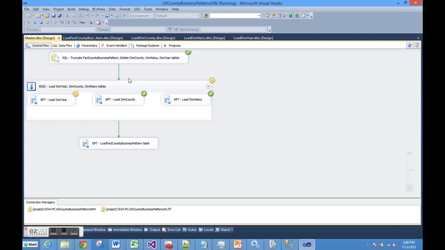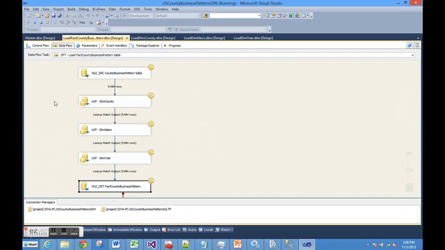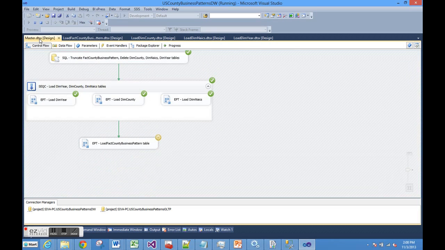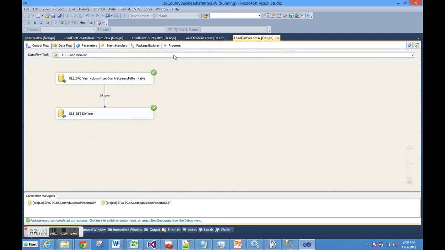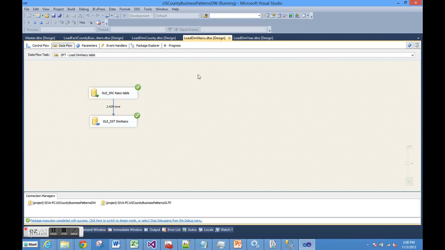The package started running, and it truncated the tables, loaded the dimension table for county, the dimension table for NAICS, and the dimension year table, and that is done. Let's have a look at the number of records it loaded for each of those dimension tables.